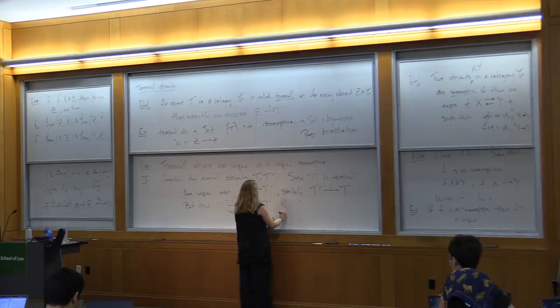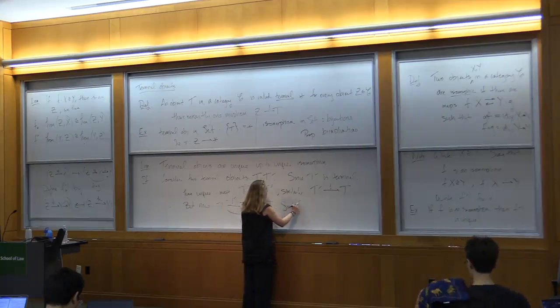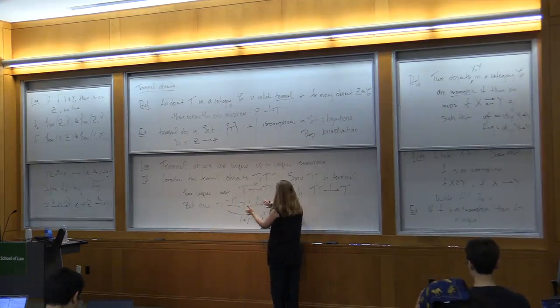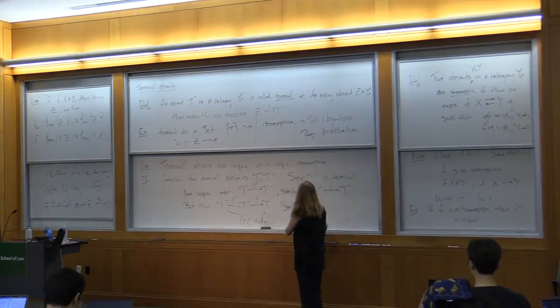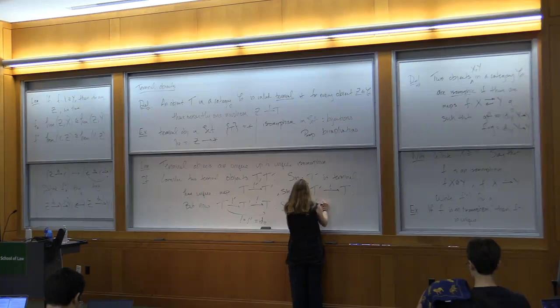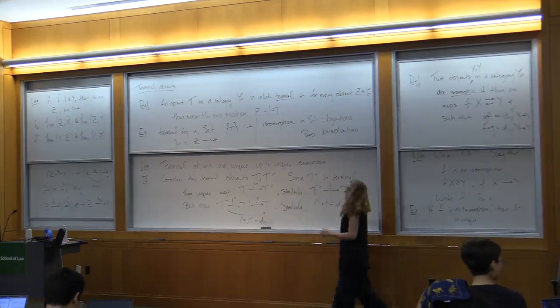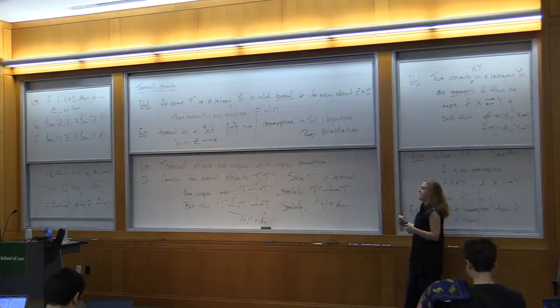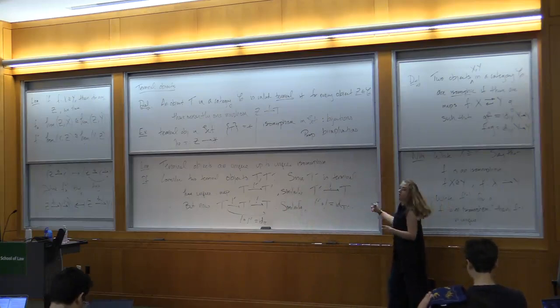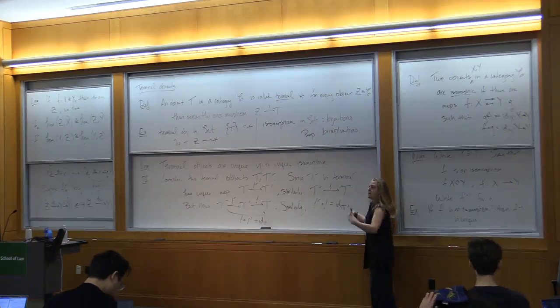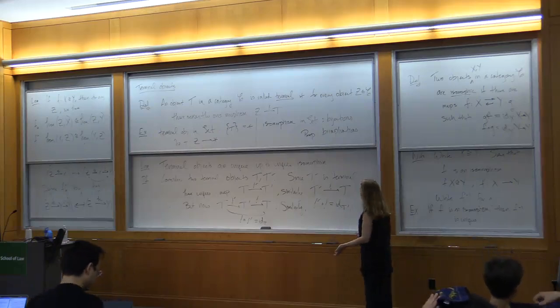And similarly, by exactly the same argument, switching the things that don't have primes and the things that do have primes, we find that the other loop is the identity on T prime. So I've shown that they're isomorphic. And now I want to say that it's the only isomorphism.